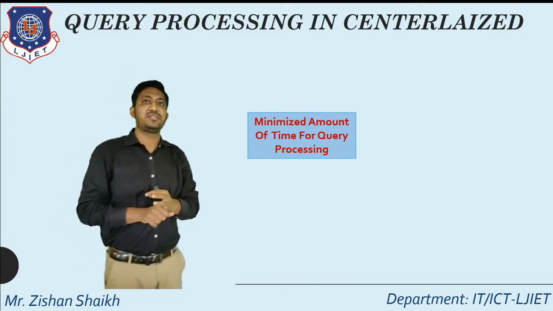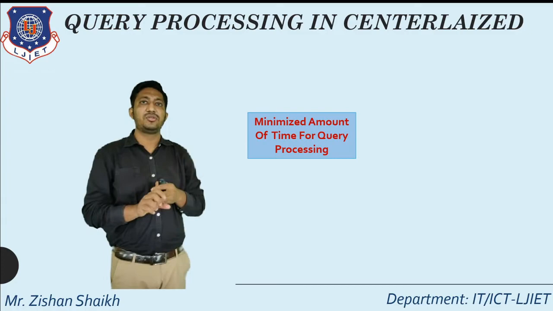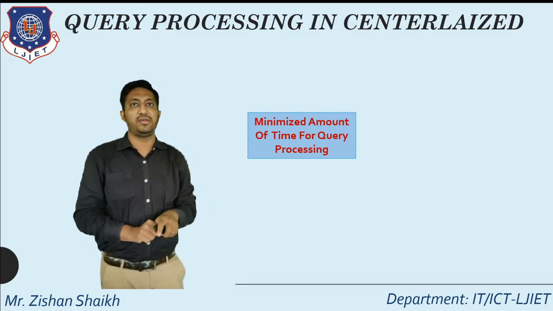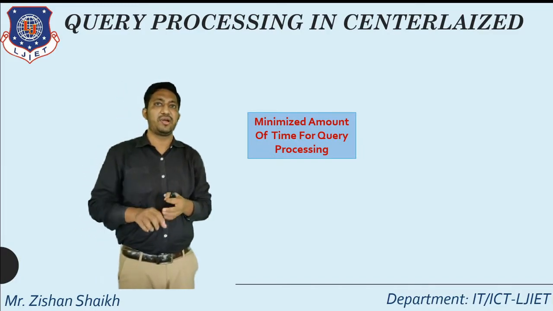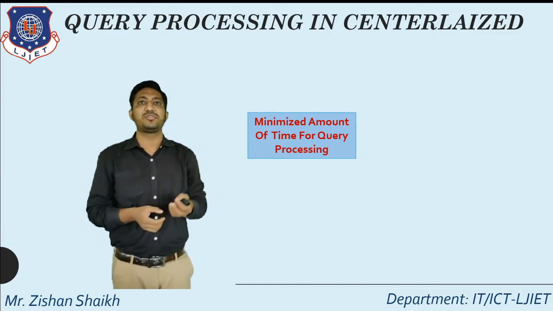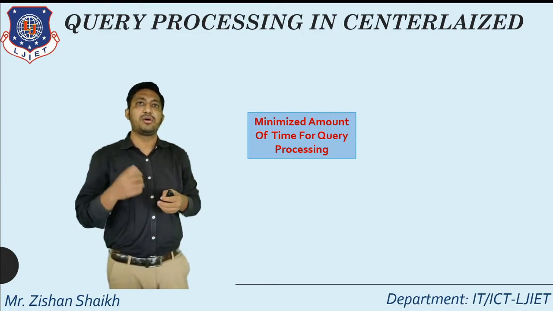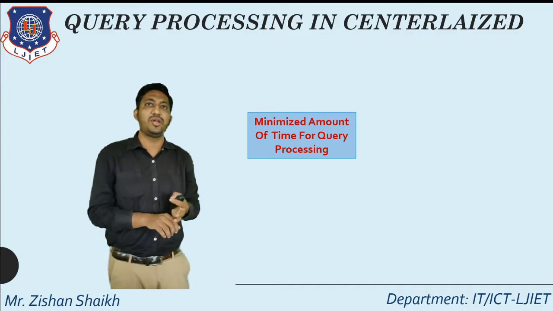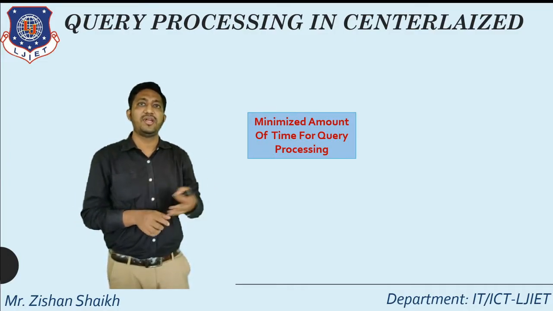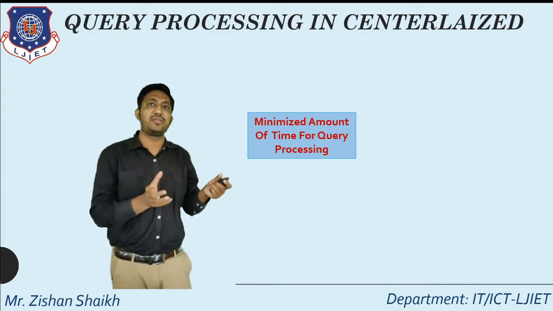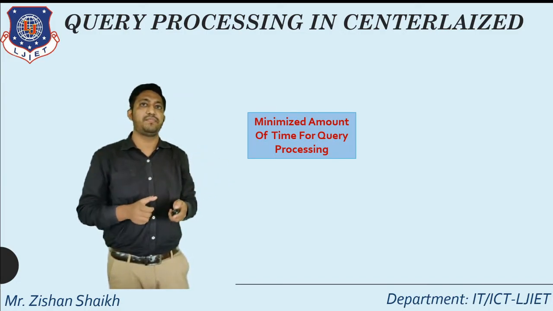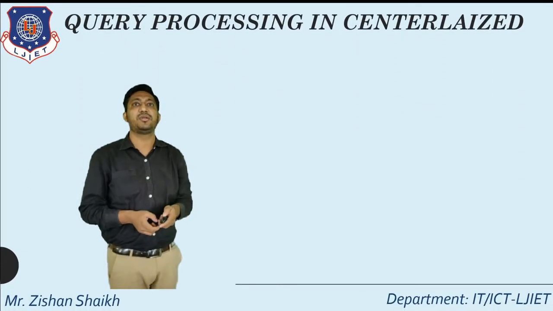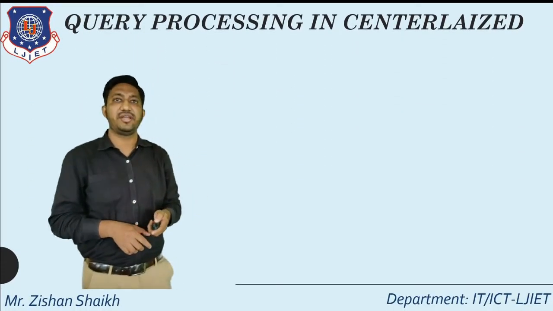In the centralized system, when a query is processed, CPU cost, IO cost and buffer cost matter. How quickly the CPU responds, how the operators are copied into the disk space, how the buffer space is used, and whether cache memory is used or not, all these factors affect the total query processing time. Now we will understand the whole scenario using the goals of query processing in the centralized one.